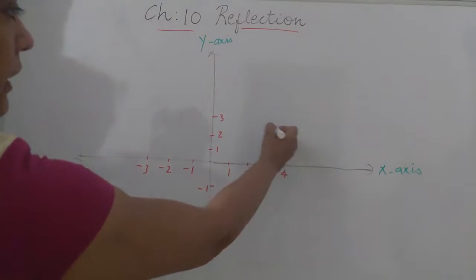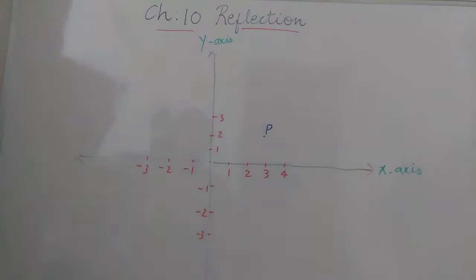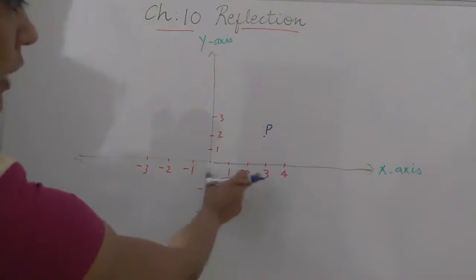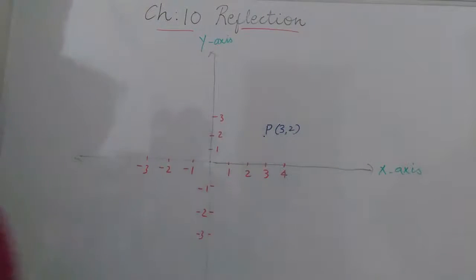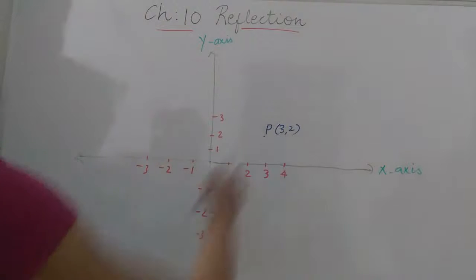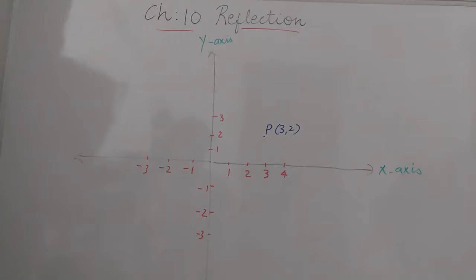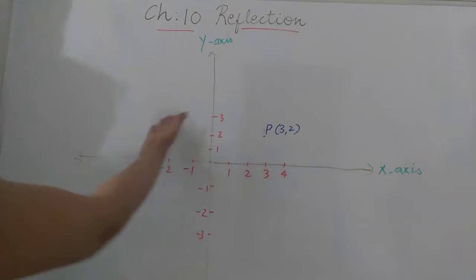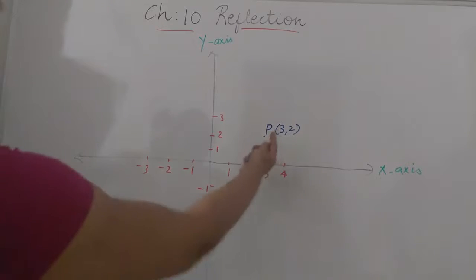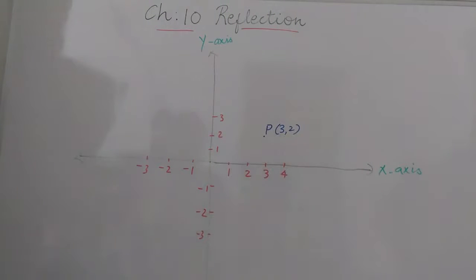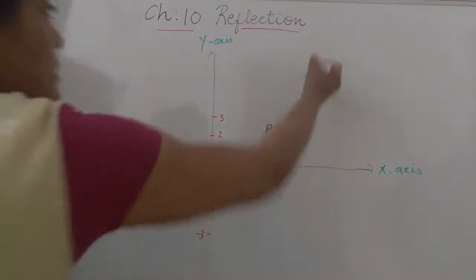Suppose this is point P. How are the coordinates written? The x and y coordinates according to the point are 3 and 2. So this is the point (3, 2), ordered pair (3, 2), whose coordinates are point P (3, 2). So this is the first quadrant, second quadrant, third and fourth quadrant. Now, you may be given a question like find the reflection of this point under the x axis or under the y axis or at the origin. So here I am writing three questions. Suppose there are three questions.